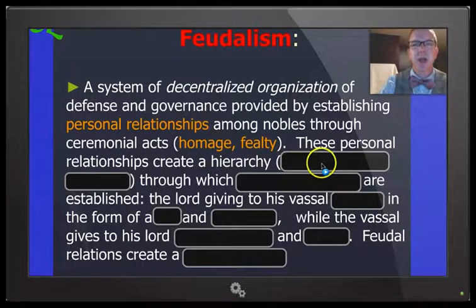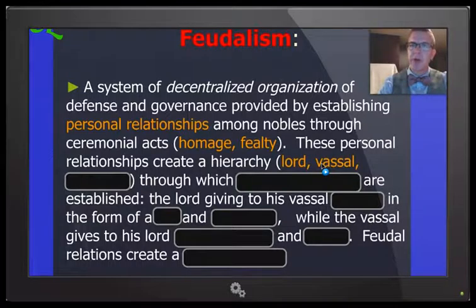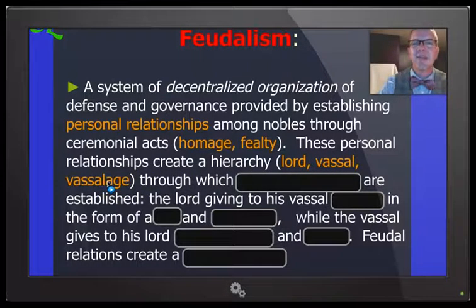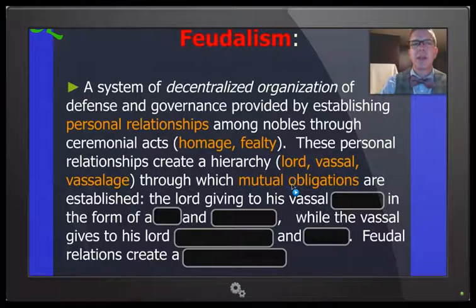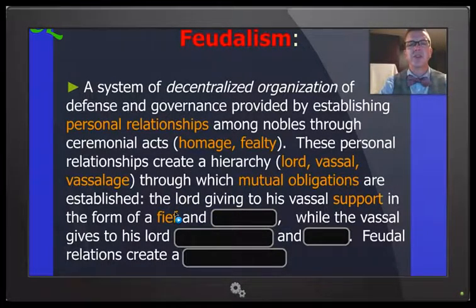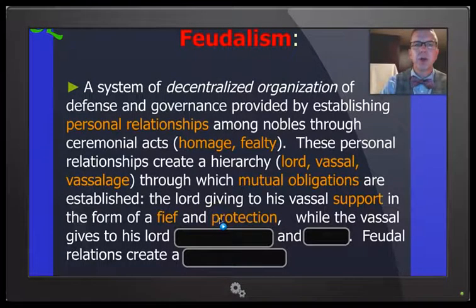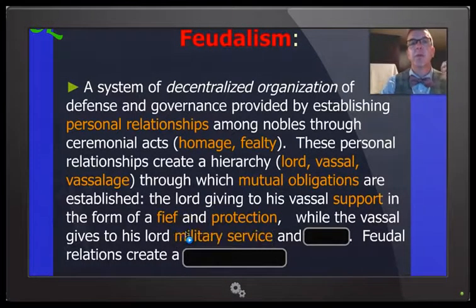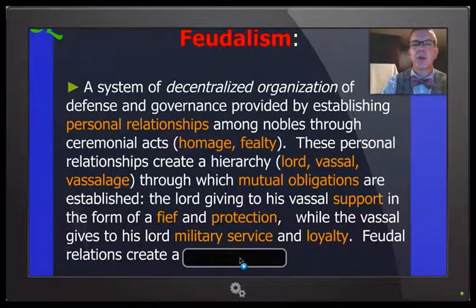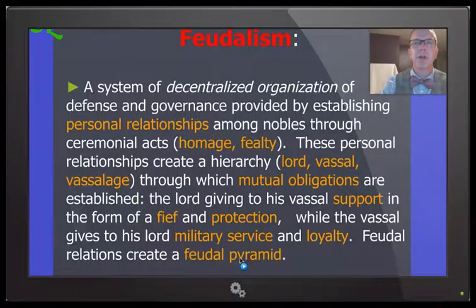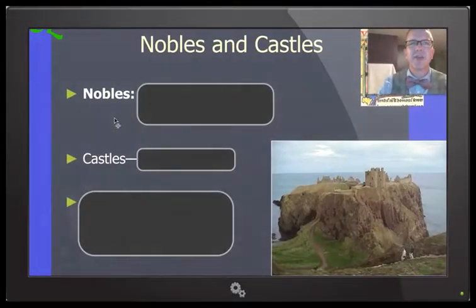These personal relationships then create a hierarchy of the lord on top and then the vassal, which is referred to as vassalage, through which mutual obligations are established. These are: the lord grants his vassal support in the form of a fief, which is usually a manor or land with servants and other things involved, and also protection, while the vassal gives to his lord military service and his loyalty. And these create a feudal relationship called the feudal pyramid, which we'll look at in a few moments.